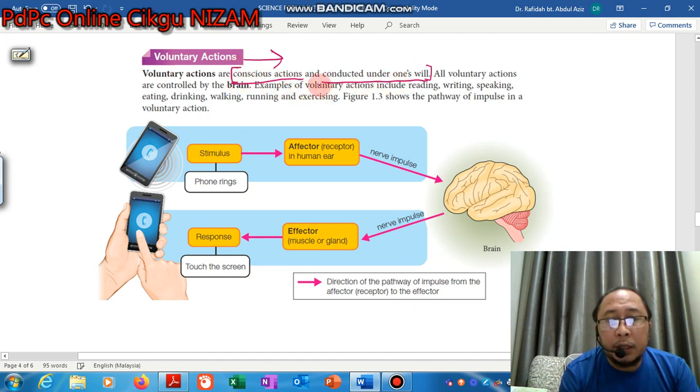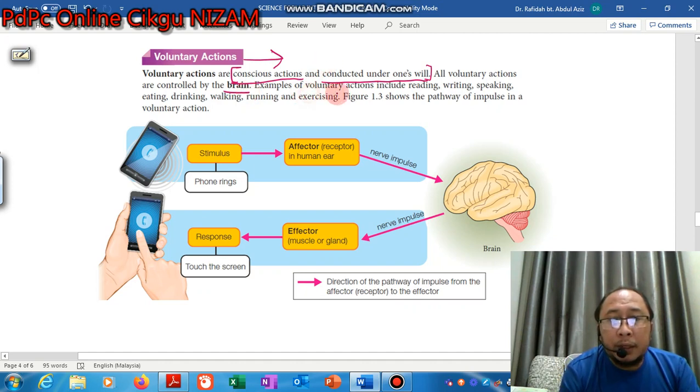Conscious action conducted under one's will means that the action we have taken can be controlled by ourselves, and all this action is controlled by the brain. We know what we want to do. So this is voluntary action.